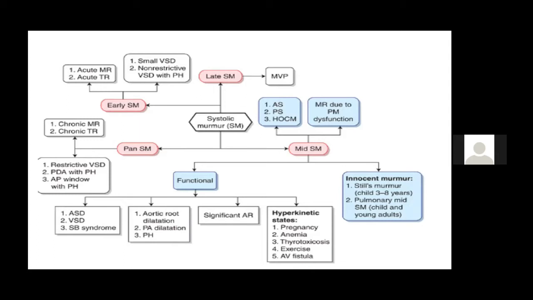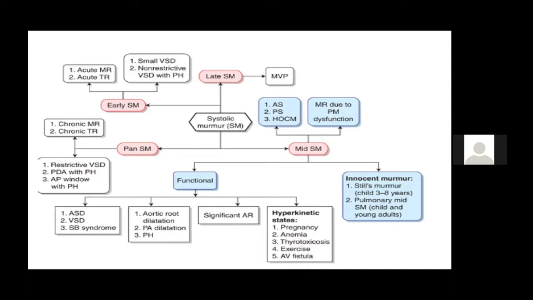We know that a patent ductus arteriosus produces a continuous murmur. However, if the PDA has high PAH, like in newborns and infants where the pulmonary hypertension is there, or in patients with severe PAH, the diastolic component is the first to cut off and you get only a systolic murmur. So these are the rare examples of a pan-systolic murmur.